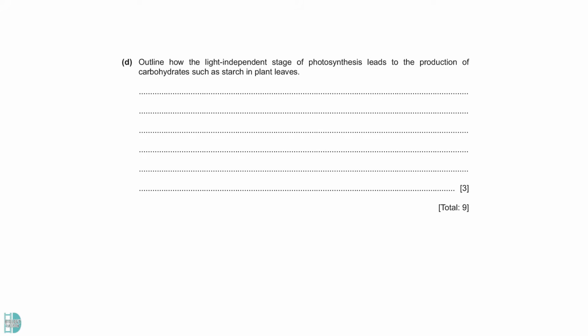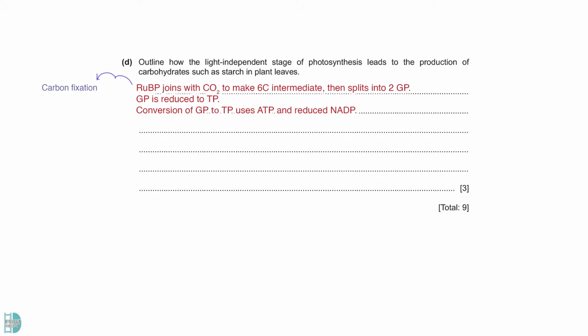D wants you to outline how the light-independent stage of photosynthesis leads to the production of carbohydrates such as starch in plant leaves. The first step is carbon fixation, where RuBP joins with carbon dioxide to make a 6-carbon intermediate. It will then split into 2 molecules of GP. GP will then be reduced to TP or triose phosphate. This step uses ATP and reduces NADP. Some carbons in TP are used to make glucose. When many glucose is synthesized, condensation occurs, where glycosidic bonds form between glucose to make starch.